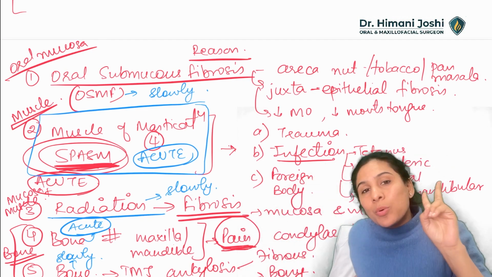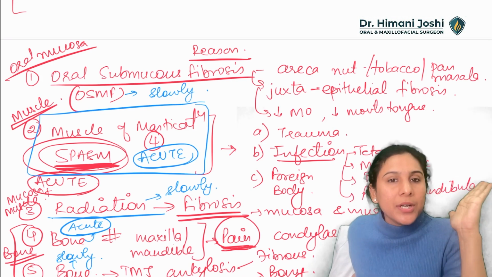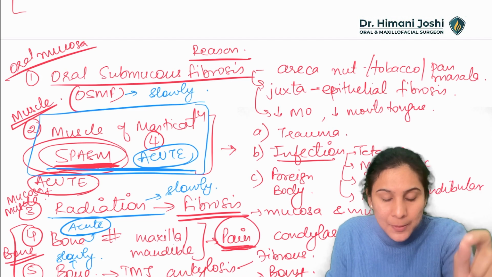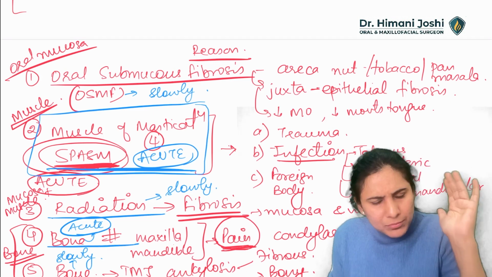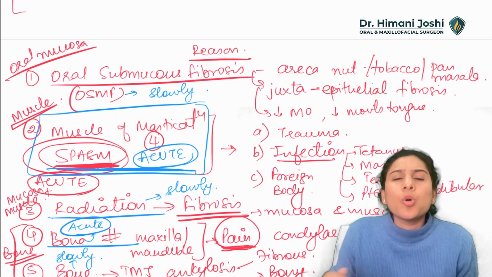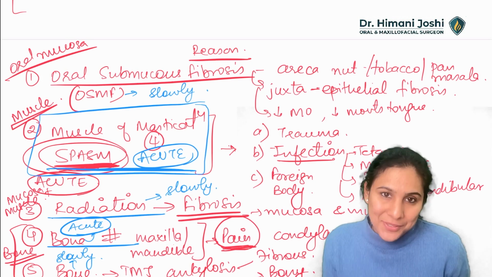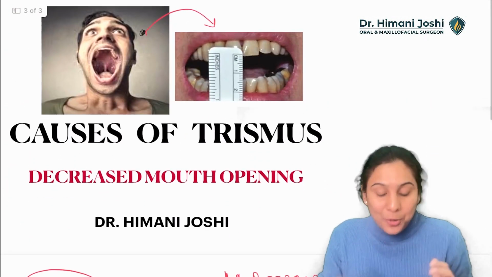So remember, only two causes of acute reduction in mouth opening, mainly spasm of the masticatory muscle and a fracture in the bone. All the other causes are slowly developing causes, and according to this, you can answer your question. Alright, so these are the causes of trismus.